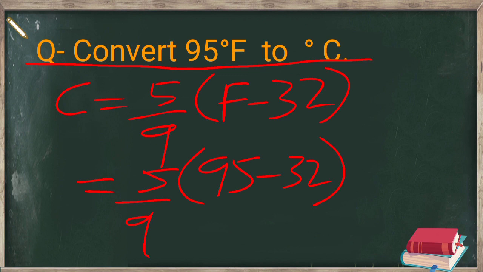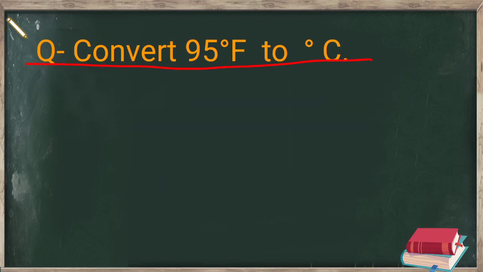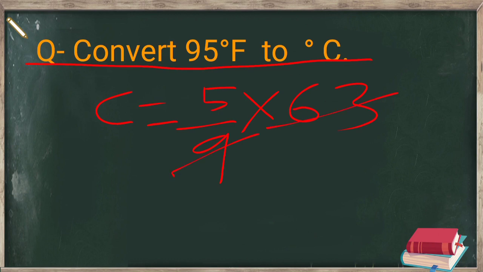Result we will get over here. C = 5/9 × (95 − 32). When we do, we get 63, and then we will simplify it. 9 ones are 9, 9 sevens are 63, and 7 fives are 35 degree Celsius.